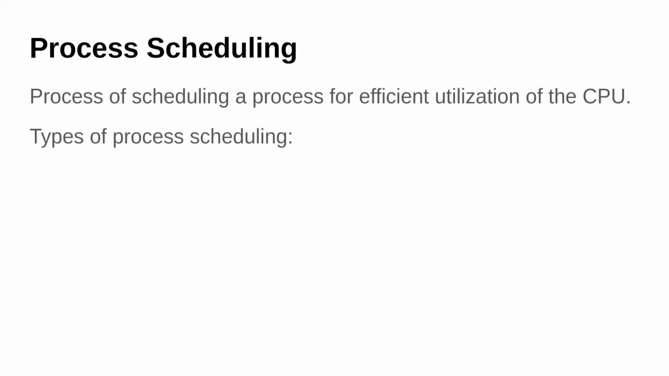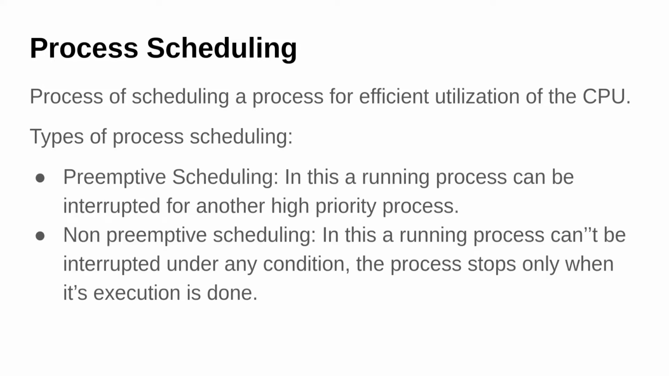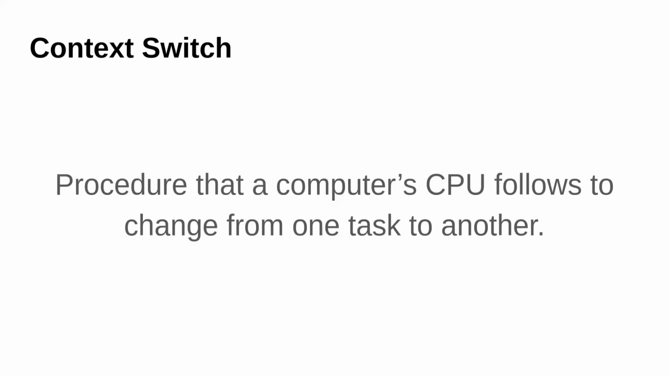There are multiple types of process scheduling. In preemptive scheduling, we can pause a running process, run some other high priority process, and then later resume the paused process, and it will continue from that state. The other type of process scheduling is non-preemptive, where once you start a process, you have to wait until its execution is done. Context switching. Context switching is an important topic. It is the procedure that a computer CPU follows to switch from one task to another task.